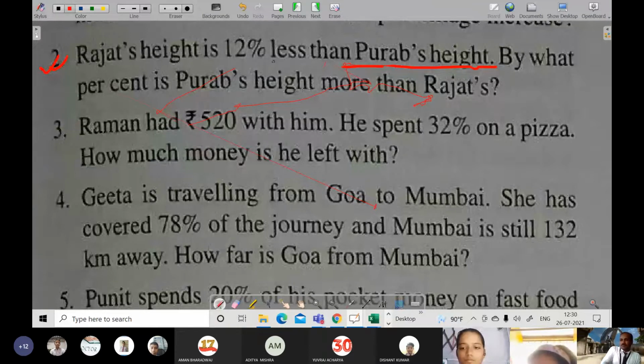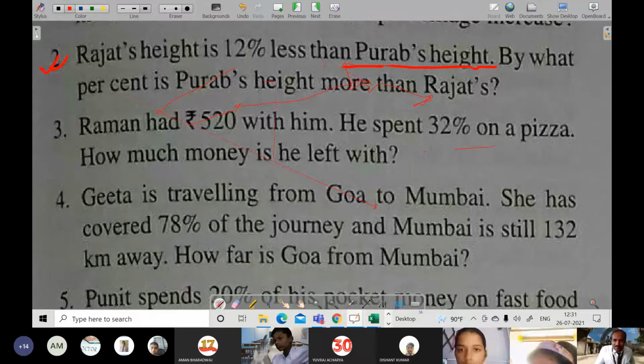And again, by what percent is Purab's height more than Rajat's? Now if you see, the difference between the heights is 12x by 100, and the comparison is with Rajat, whose height is 88x by 100.